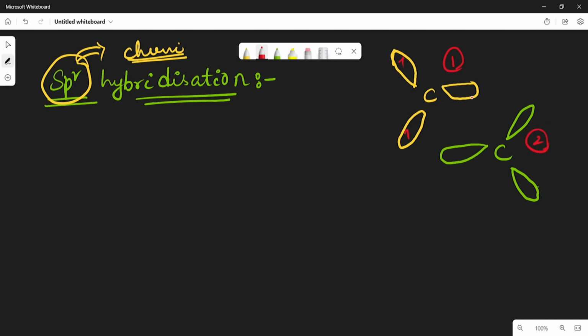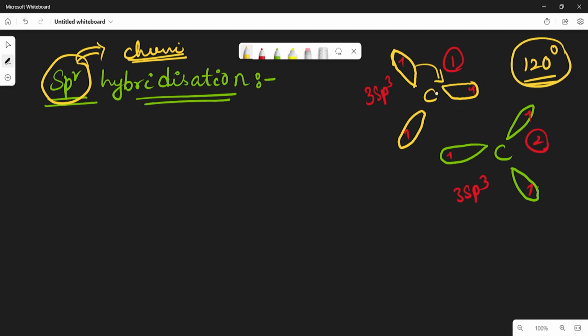Each carbon atom will contain 3 sp2 hybrid orbitals, and all have a single unpaired electron. These hybrid orbitals are separated around the nucleus at an angle of 120 degrees, which means the bond angle here is 120 degrees.